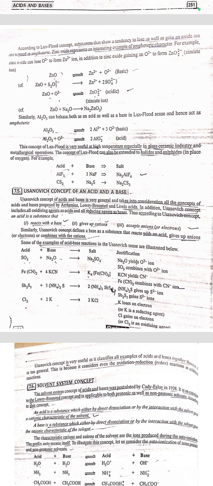According to Usanovich concept, an acid is a substance that, first, reacts with a base; second, gives up cations; third, accepts anions. Similarly, Usanovich concept defines a base as a substance that reacts with an acid, gives up anions, or combines with the cations.